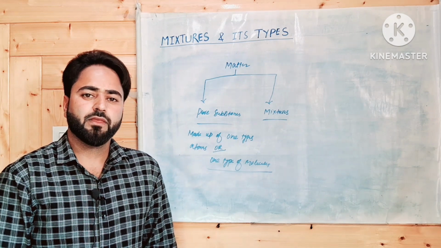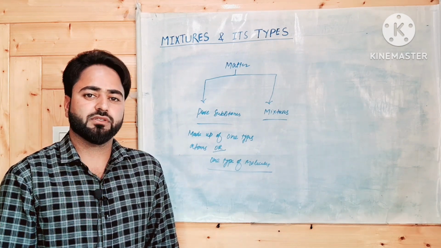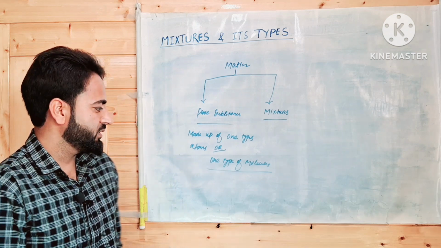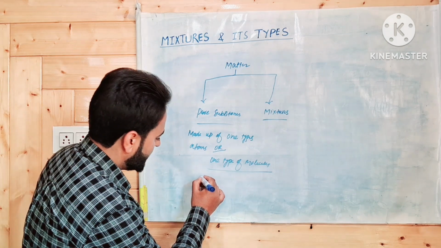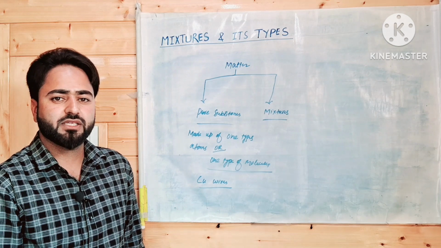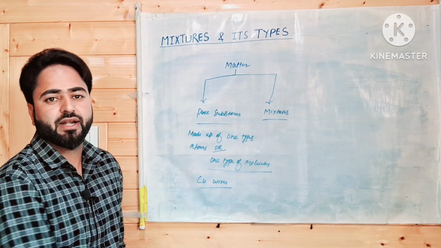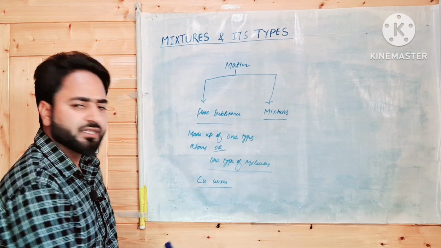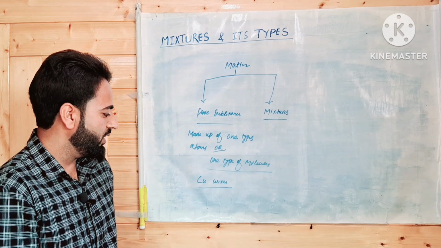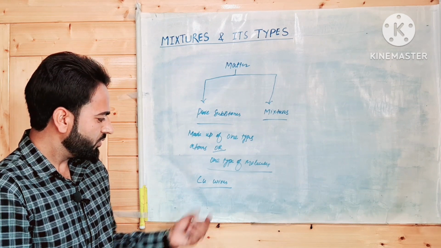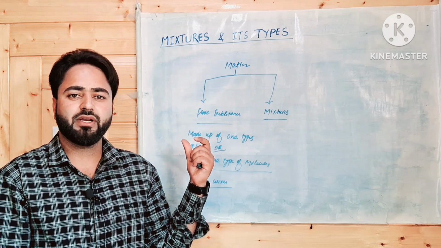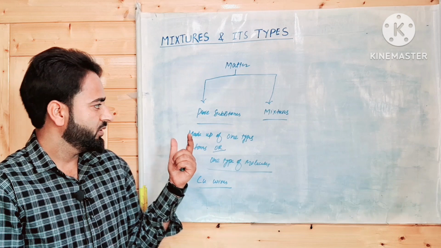हर वो चीज़ जिसमें खाली एक तरह के एटम्स प्रेजेंट हो, आइडेंटिकल एटम्स प्रेजेंट हो, उस चीज़ को हम क्या बोलते हैं? प्योर सब्सटेंस. Like we have already taken examples in the previous lecture. See wires, copper wires are pure substances because they are made up of only copper atoms. And all elements and compounds are pure substances because they are made up of only one type of atoms. And then we also discussed the difference between atoms, elements, molecules and compounds.